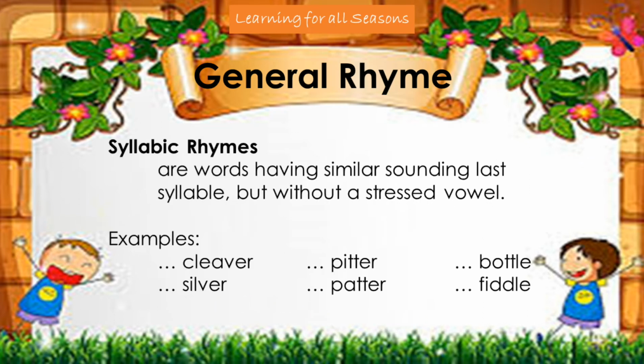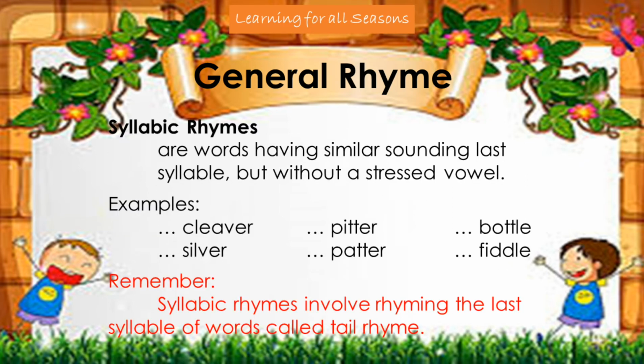Let's have the following examples: clever, silver, Peter, potter, bottle, fiddle. The final syllable of the words clever and silver is R, as well as Peter and potter, while bottle and fiddle is L. L and R are liquid consonants since they are vowel-like consonants. Remember, syllabic rhymes involve rhyming the last syllable of words, also called the tail rhyme or end rhyme.